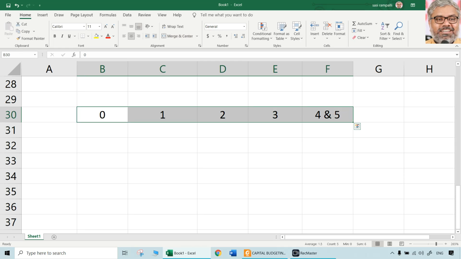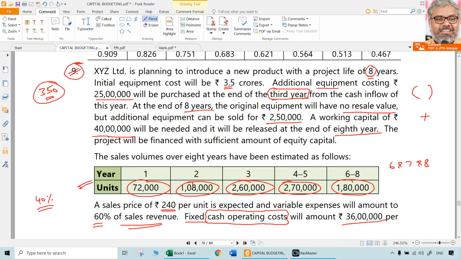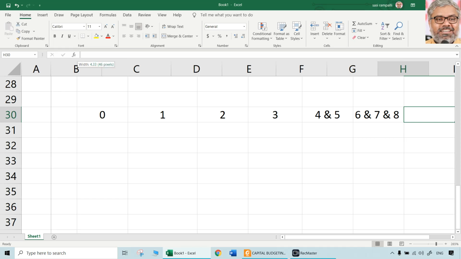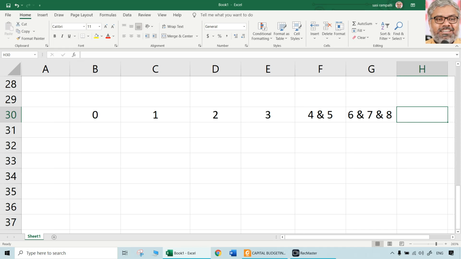Then 6, 7 and 8. We are calculating cash flows only. For cash flows, we can directly calculate for both the years. Of course, for 8th year separately, we have to calculate another aspect, because in 8th year there might be some terminal cash flows separately. We will take that separately.